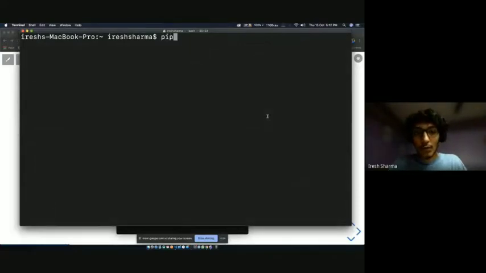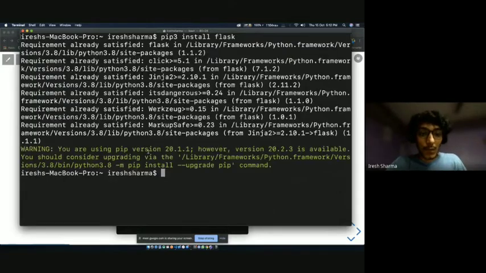So again, if you're on Windows or Linux, you can do pip install Flask or pip3 install Flask. This is going to take very less time for me because I already have Flask installed, but it might take some time for you. Once you have done, okay, Raghav said you're done, so cool. So, okay, let me just minimize this.